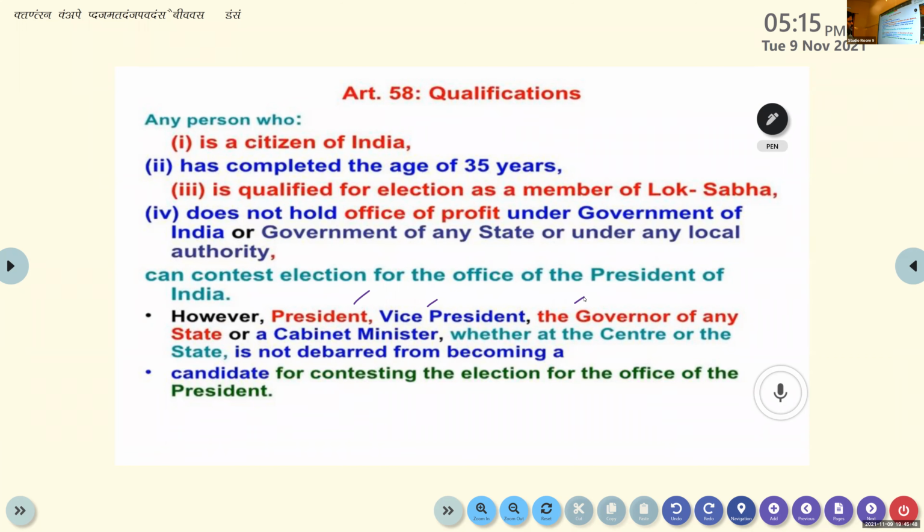The president, vice president, governor of any state or a cabinet minister, whether of the center or the state. Debarred means not blocked. They are not debarred from becoming a candidate for contesting the election for the office of the president. Please write this also. Important points are there for the examination: qualifications for the president.